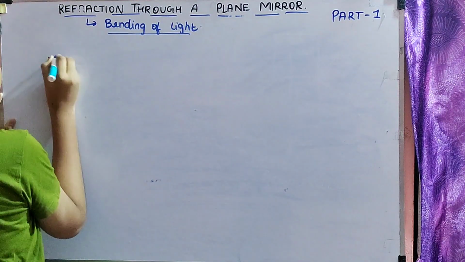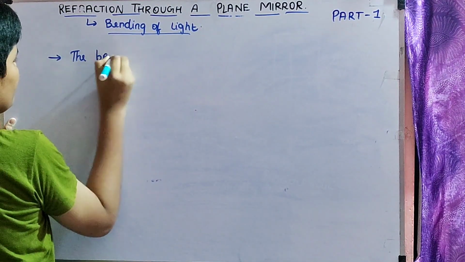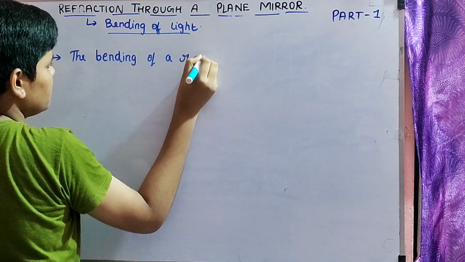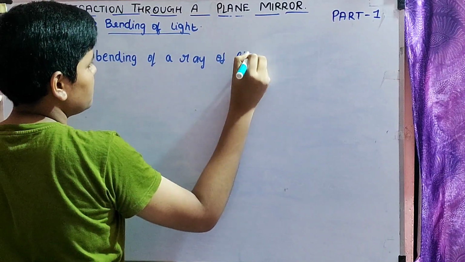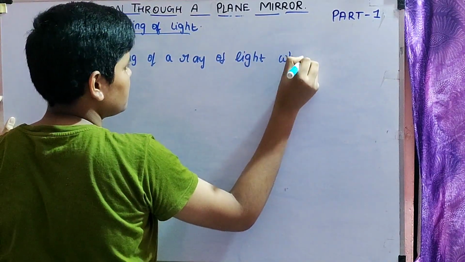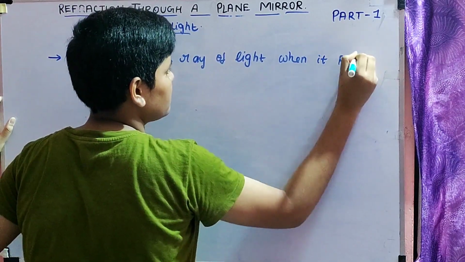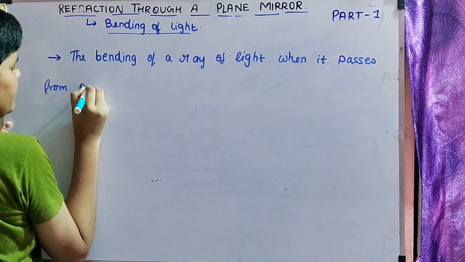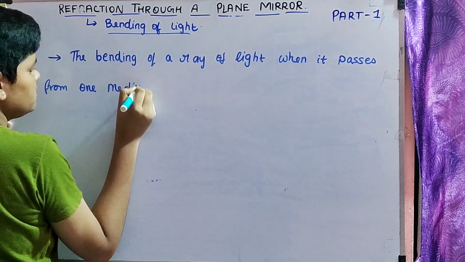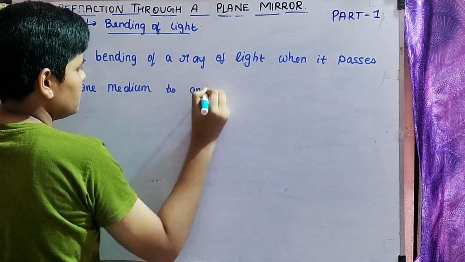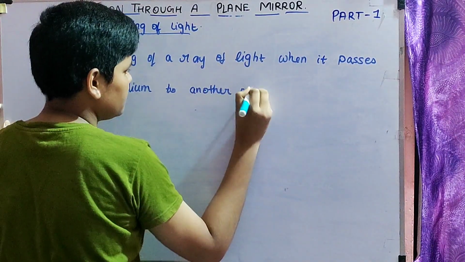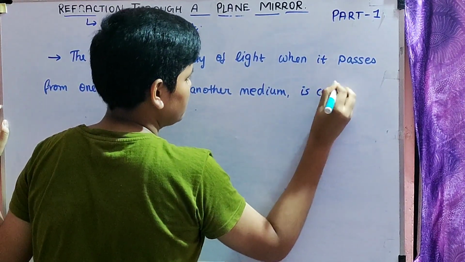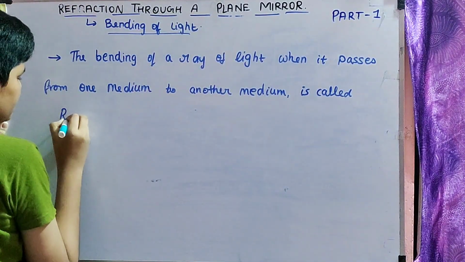I'll write the definition. The bending of a ray of light when it passes from one medium to another medium is called refraction.